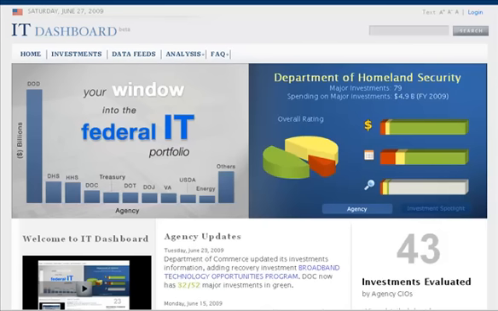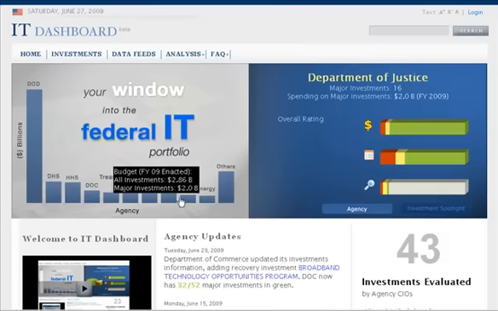Welcome to the IT Dashboard, a new website enabling federal agencies and the general public to view details of federal information technology investments. As you enter the website, the homepage offers a quick glance at what types of information the IT Dashboard presents.